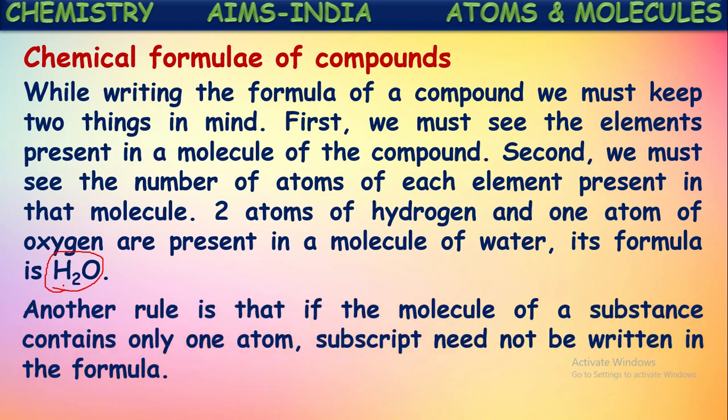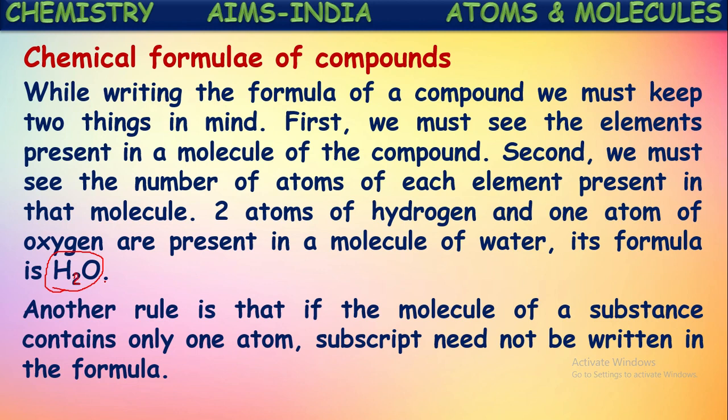Another rule is that if the molecule of a substance contains only one atom of an element, the subscript need not be written in the formula. If you see water itself, there are two hydrogen atoms, so we have mentioned that number with 2 here.